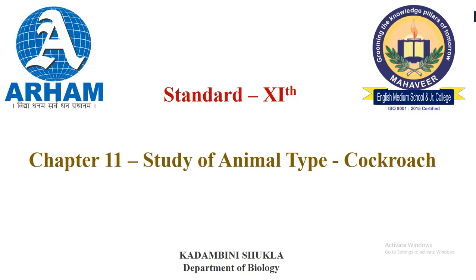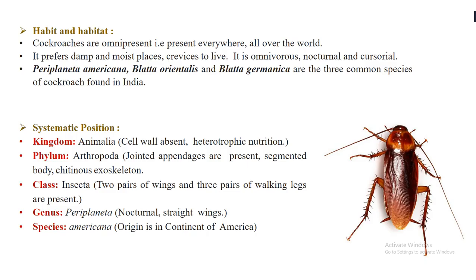Hello students. So students, today we are going to start with the 11th chapter of your syllabus, and the name of this chapter is Study of Animal Type Cockroach. So basically in this chapter we are going to study about the overall characteristic features of cockroaches. Let me also tell you that maximum part of this chapter is being reduced for this year. So there is very little portion for this particular chapter that we have to study. Let us start this chapter by studying the habit and the habitat of cockroaches.